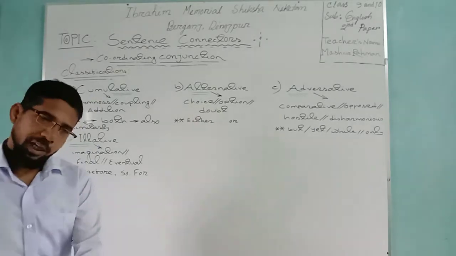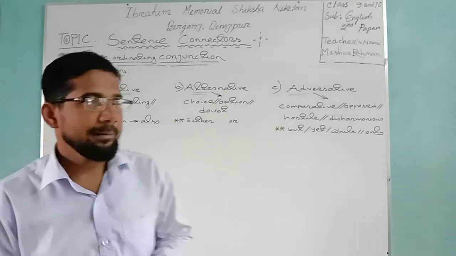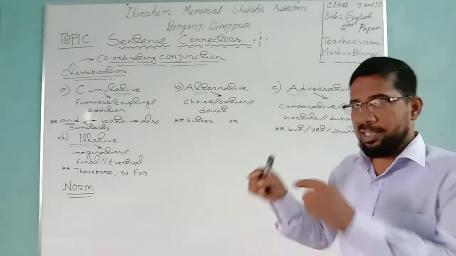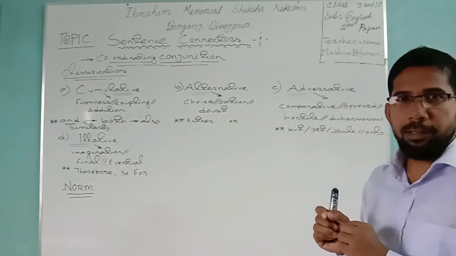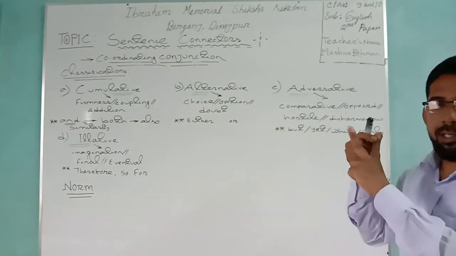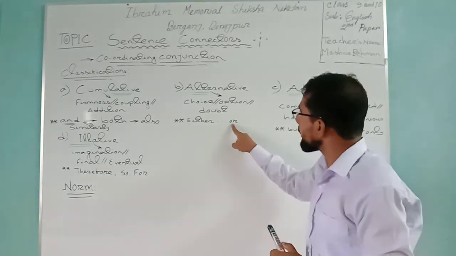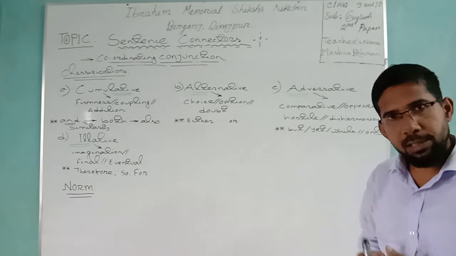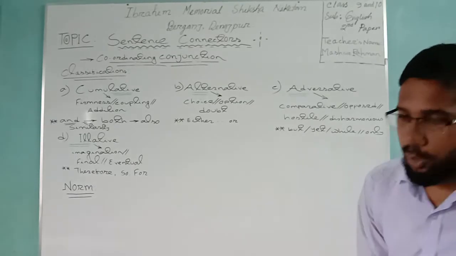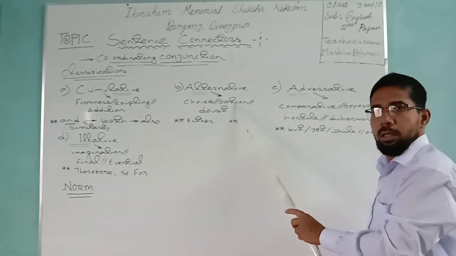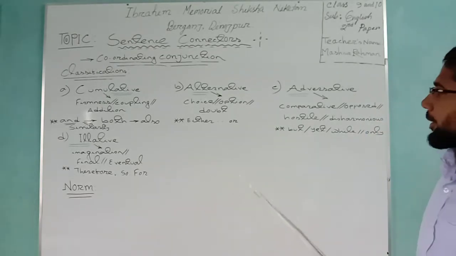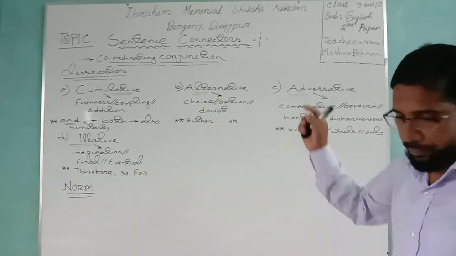Choice. Suppose you are taken to market by your mother. After going to the market, can your mother not tell you, dear son, you may buy this shirt or this shirt? Which type of conjunction has been used? You may buy this shirt or this. Here it is obviously an alternative conjunction. Have you guessed? So by going to the market, your mother has given you what? Option. Either you may buy or not. Either you may choose or not. So this type of conjunction is called alternative conjunction.